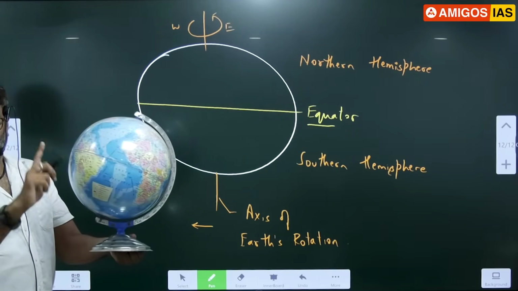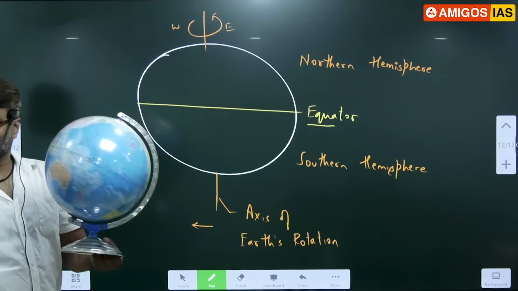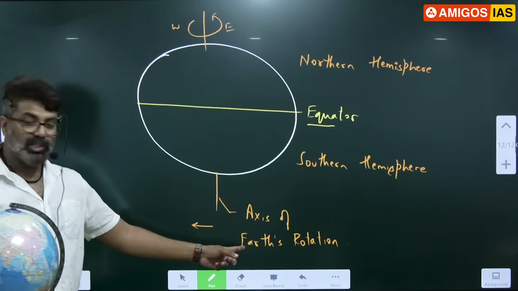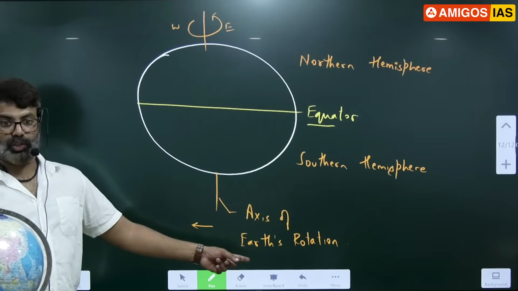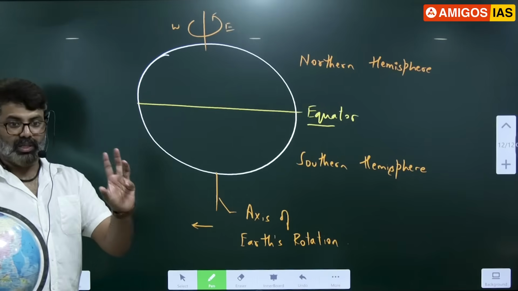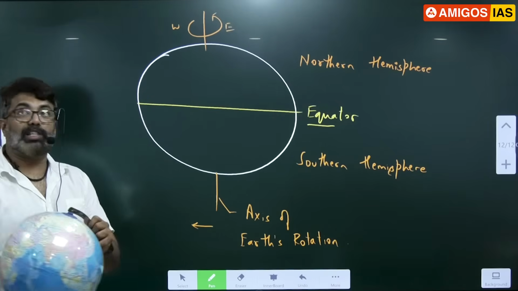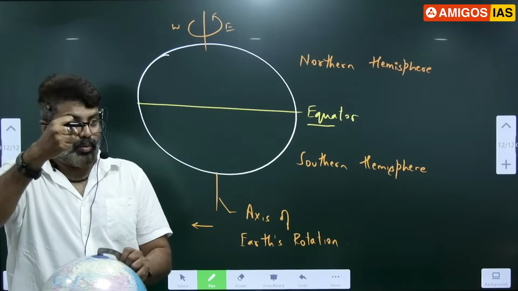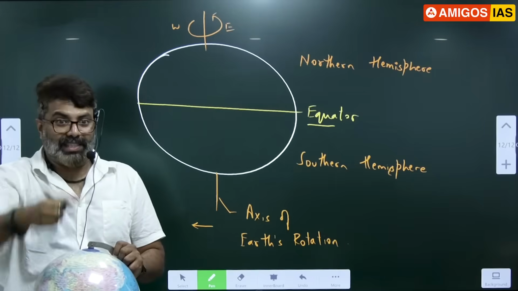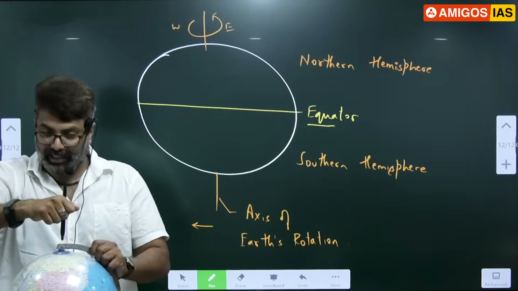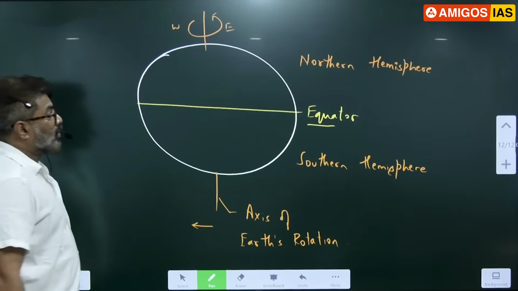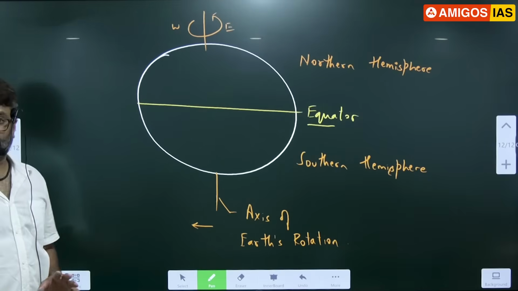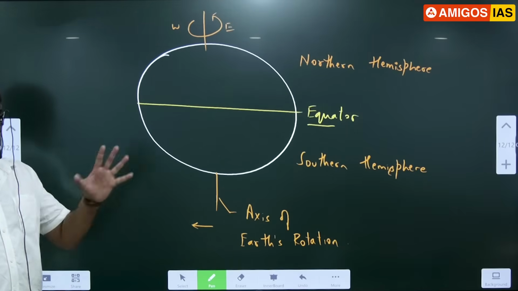Okay, the spinning of Earth gives us rotation. So the name, axis of Earth's rotation. Axis of Earth rotation means Earth spins around that line. Imagine there is a pole. I am holding that pole and I am going around it. That is my axis. Okay, axis of the Earth. So all of you know what is equator, what is axis of the Earth. Clear? Simple. Small topics I am covering now.